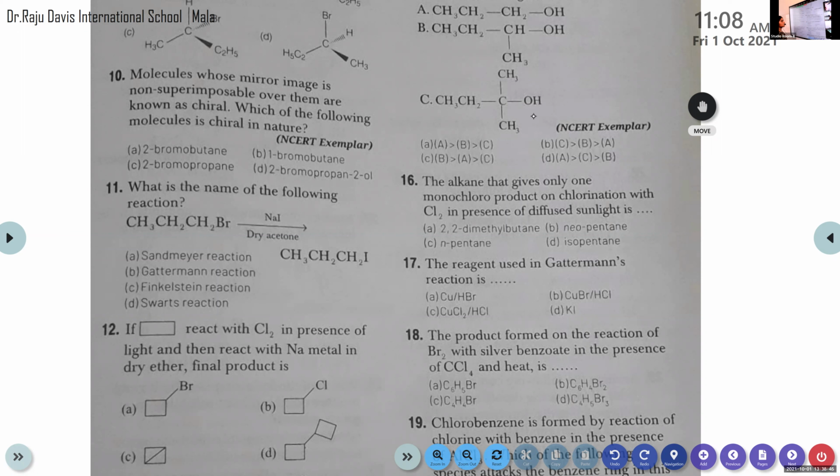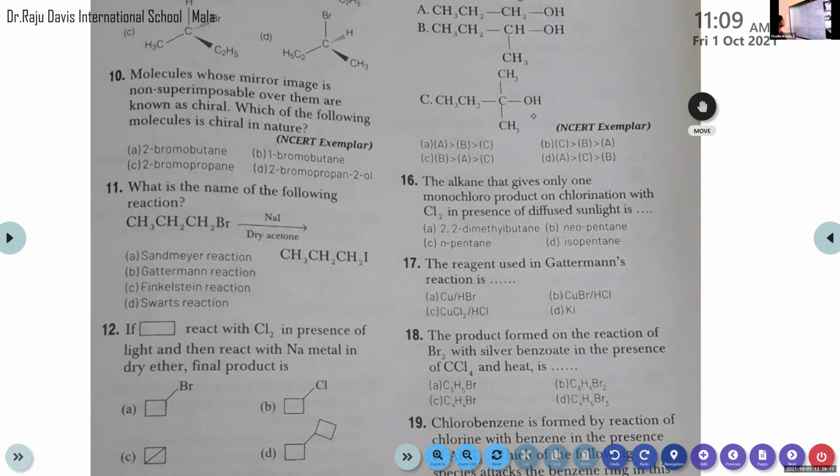2-bromopropan-2-ol. So there are two conditions for considering a molecule as chiral, right? First one is the 4 groups attached to the central carbon atom will be different, right? And the second point is that they should have the non-superimposable mirror images. These two are the conditions for making a molecule a chiral molecule. So you have to draw the structure of these 4 structures, then you will get the answer.